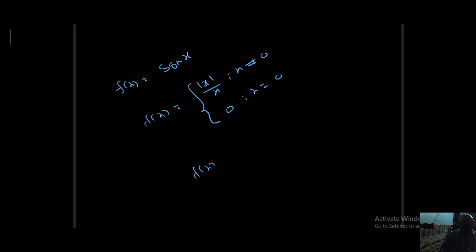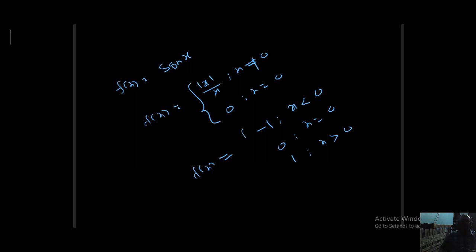More generally, what can I write? x is not equal to 0 means x less than 0 or x greater than 0. I will rewrite that. x less than 0: if x is less than 0, mod x is minus x, so minus x by x is minus 1. x equal to 0, 0 only. x is greater than 0: what happened? If x is greater than 0, mod x is x only.